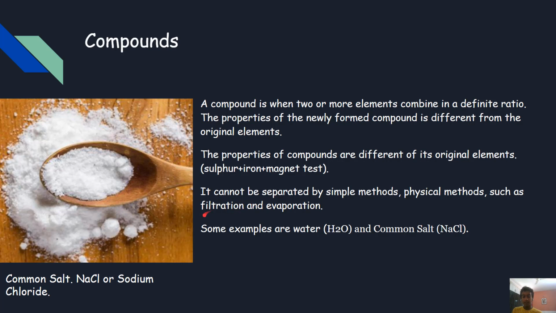Some examples are water, H2O, where hydrogen and oxygen are chemically bound together, and NaCl, where sodium and chlorine are bound together. Did you know that sodium is a toxic element and chlorine was used as a deadly weapon in World War II? But if you combine them chemically, they form sodium chloride, or common salt, which is totally edible.